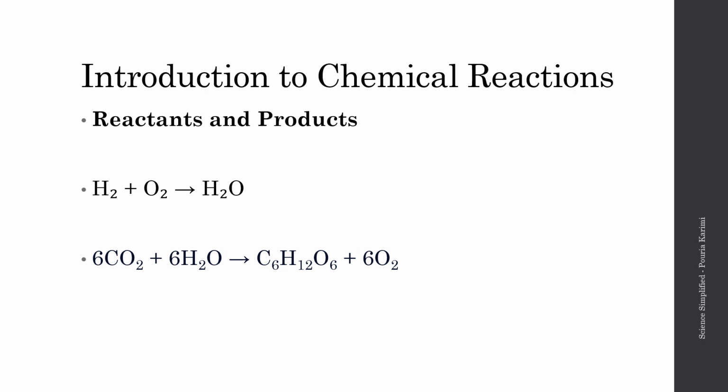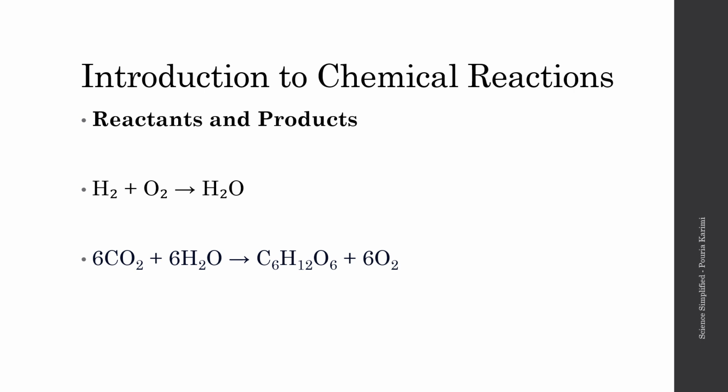The substances that react with one another are called reactants, which are always on the left side of the arrow. So in this case, H2 and O2 that are going to react with one another are the reactants of our chemical reaction. And H2O, which is now on the right side of the arrow, is our product. Water is our product, and products are always on the right side of the arrow.